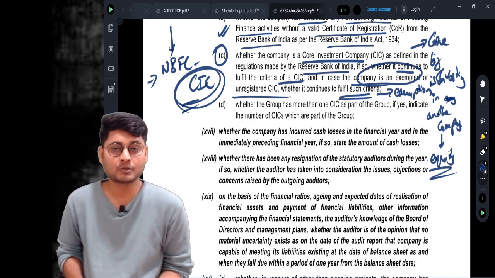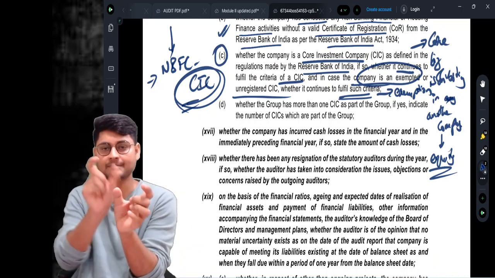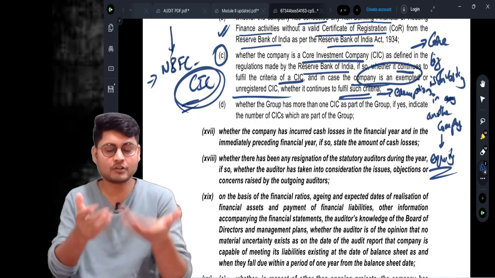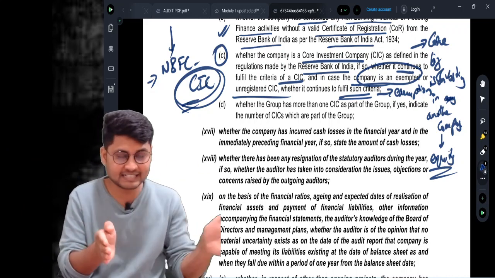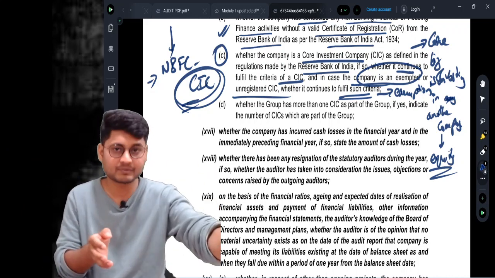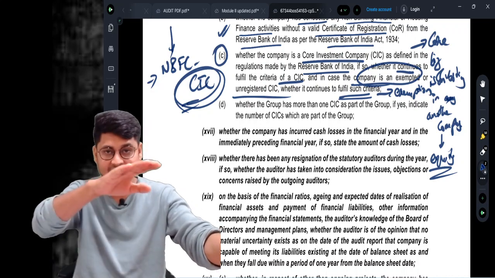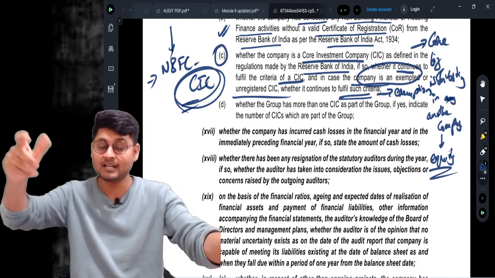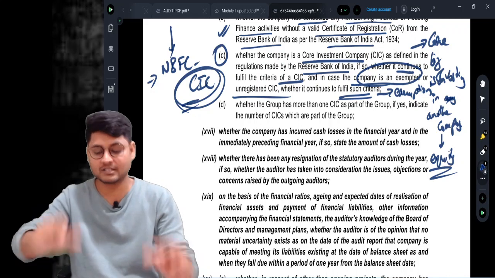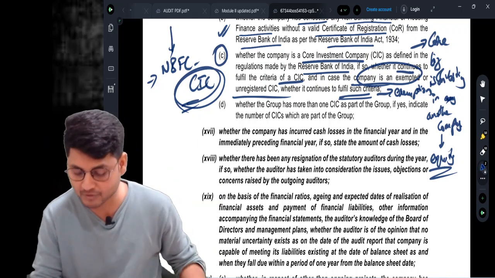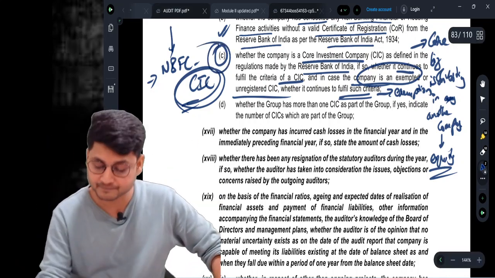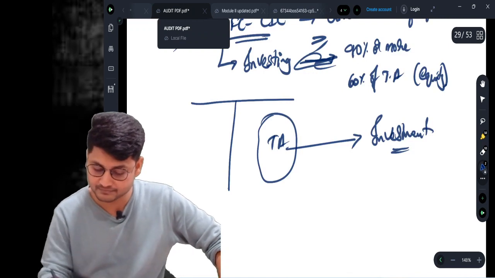Hence you need to report, if a company is an NBFC CAC, as an auditor, whether it fulfills the criteria for being a CAC, or if there is any exemption, whether such exemption criteria is fulfilled or not. That is what you need to report under subclause number C.